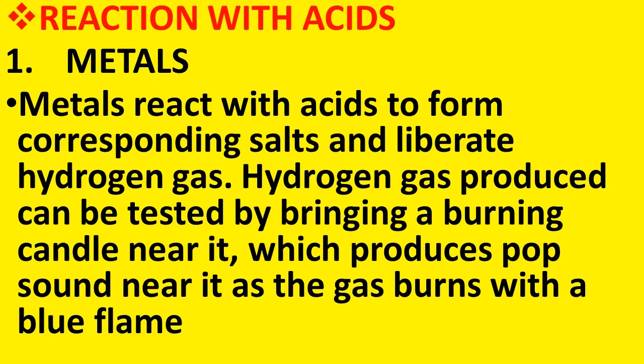When a burning candle is brought near the gas liberated, it produces a pop sound. When it burns with a blue flame, if it produces a pop sound, we can conclude that the gas liberated is hydrogen, because burning with a pop sound is a characteristic feature of hydrogen gas.